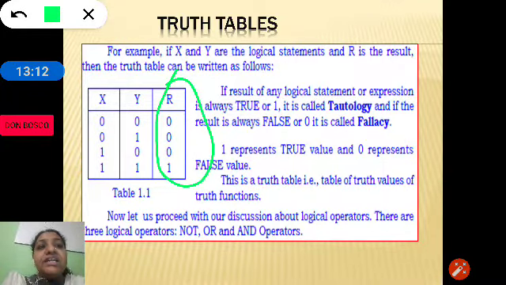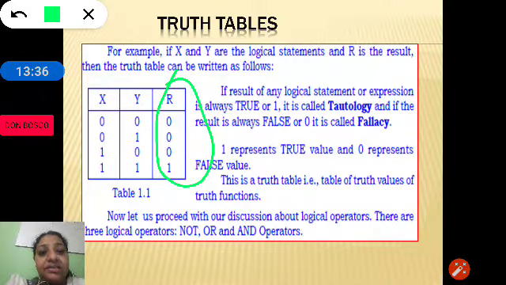As I had told earlier, 0 represents false and 1 represents true. If the result is 0, it is called fallacy.